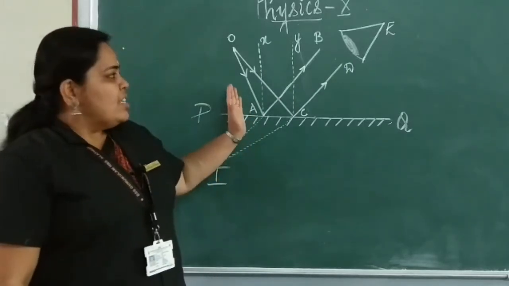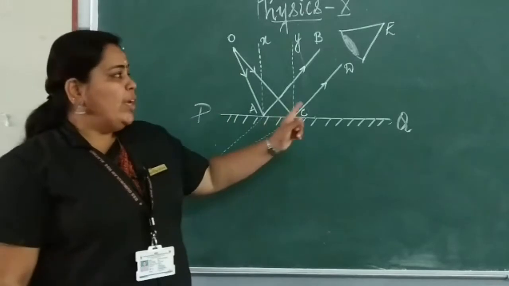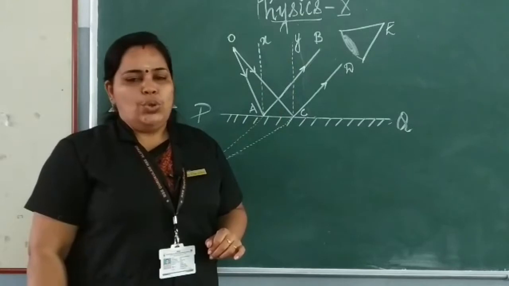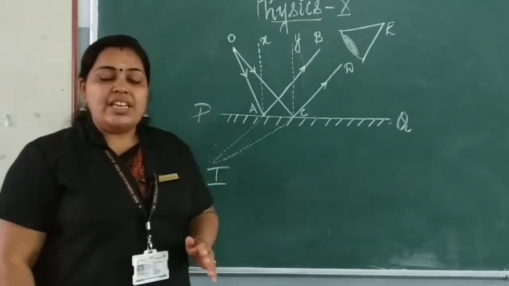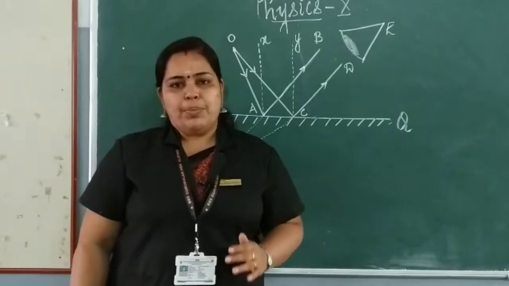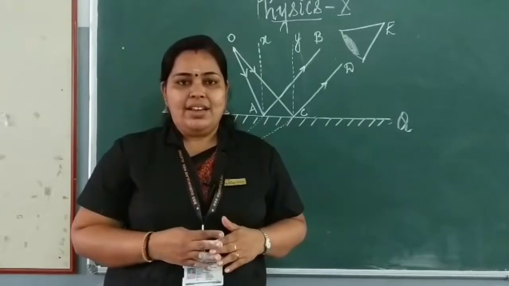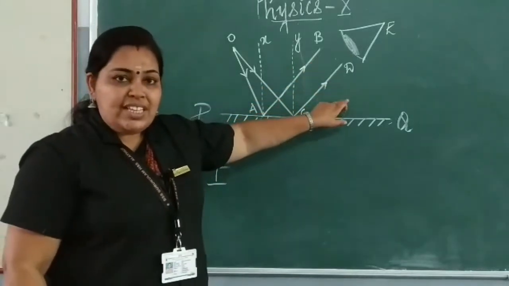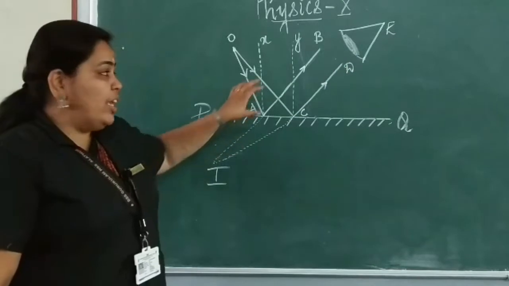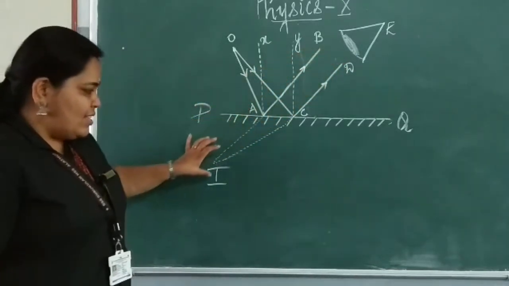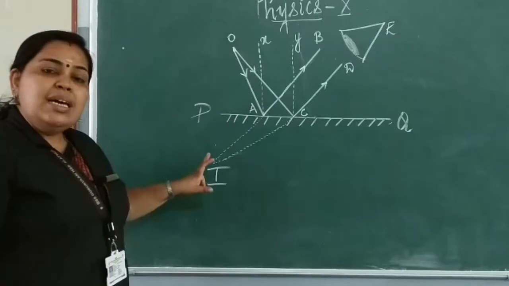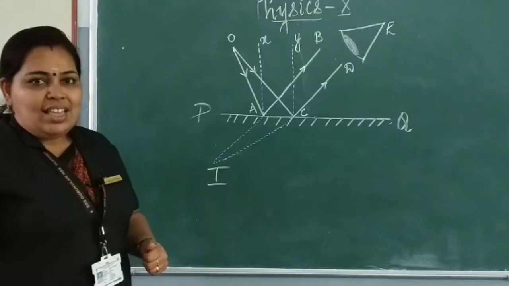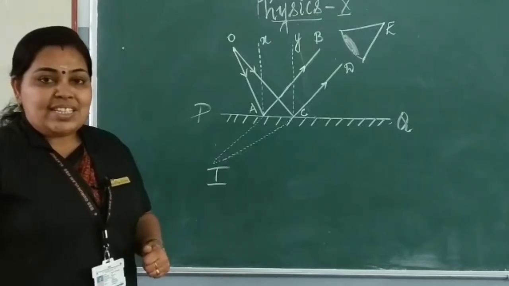And see here, after reflection, are these reflected rays meeting at a particular point? No. These reflected rays are not meeting at a particular point. They move parallel. What we have done is, these two reflected rays are extended back. When extended back, they meet at a particular point. That point is marked by the letter I. I represents the image.